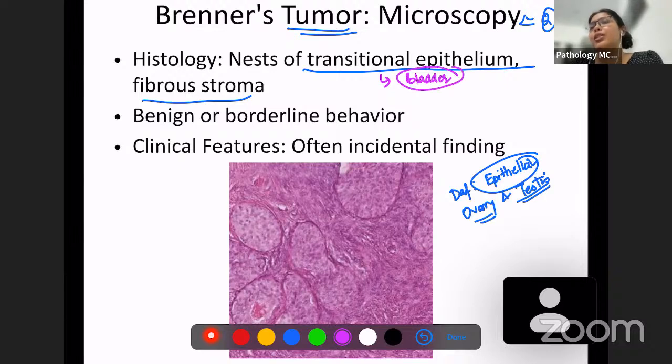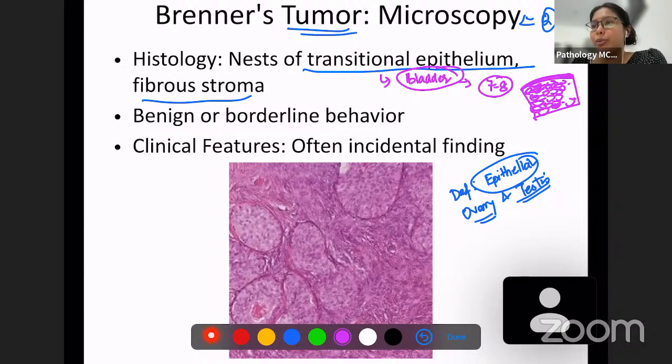From your first year histology, if you can remember, bladder epithelium has how many layers? Almost 7 to 8 layers of epithelium, and then there is a last layer. Why is this important in the bladder? Because it has these many layers packed together, it can also expand very well. So that is the very important and crucial feature of transitional epithelium.